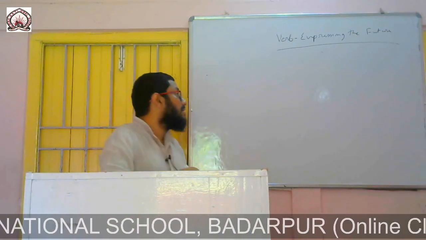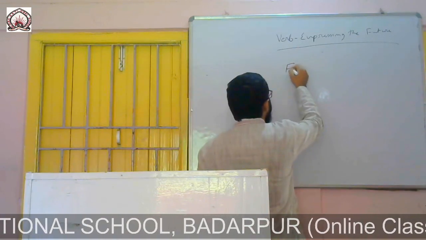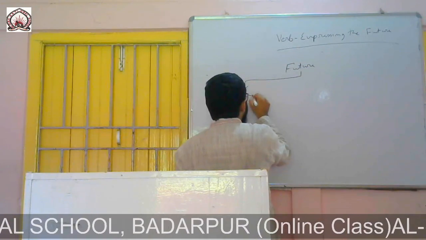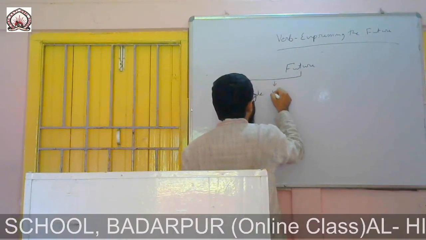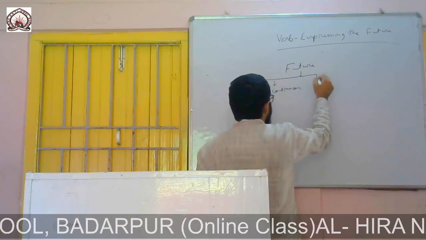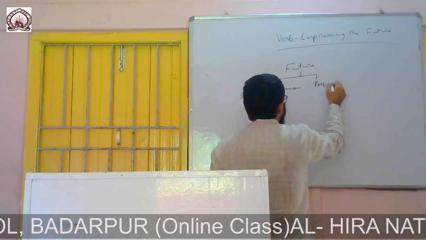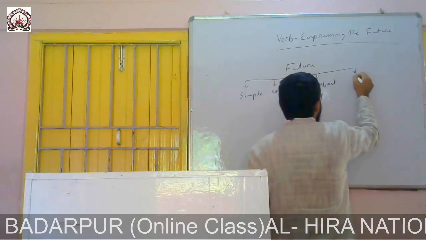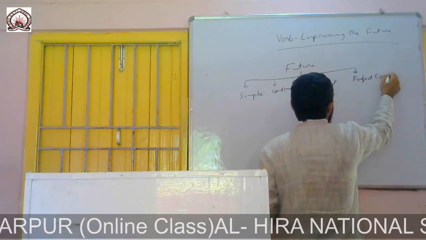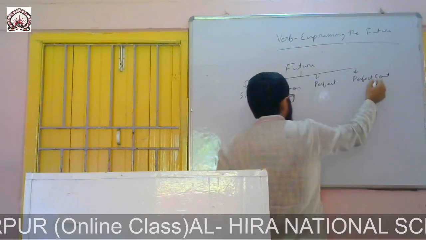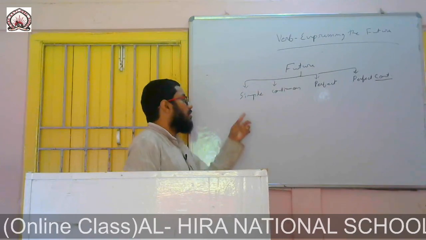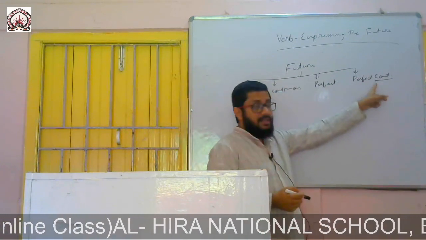I am writing here: simple, perfect, continuous. Simple, continuous, perfect, perfect continuous.